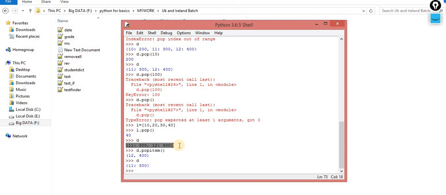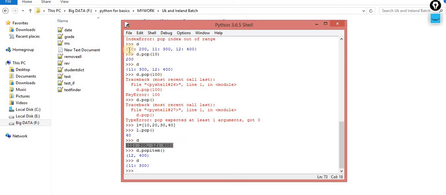So we have pop and we have popitem. When you want to remove a specific key, then you have to use pop, and it is mandatory that you pass whatever key you want to remove. But in the case of popitem, there is no need to pass any key. It will automatically pick any key value pair and remove it from the dictionary.